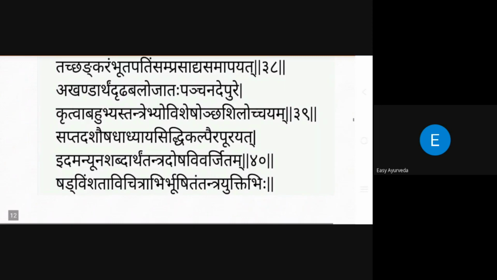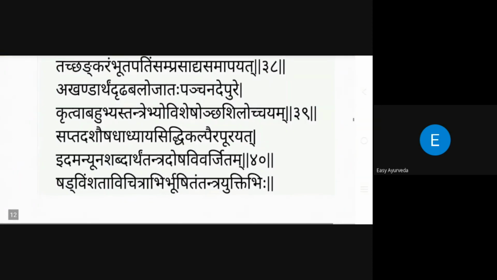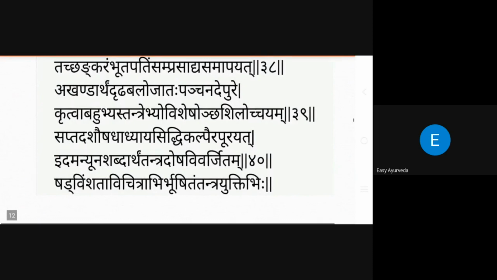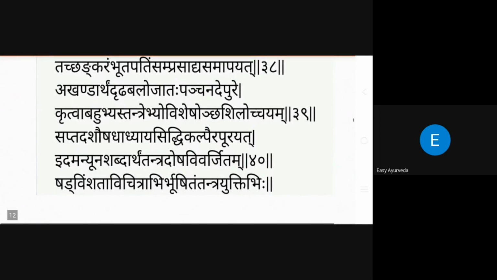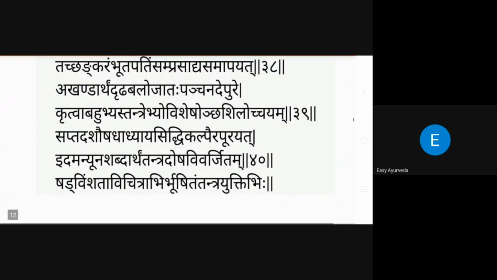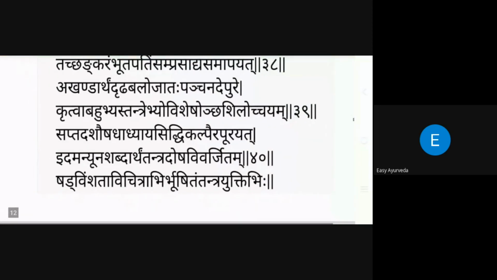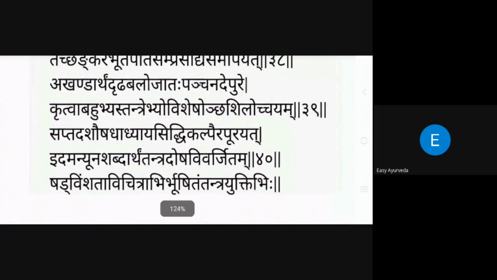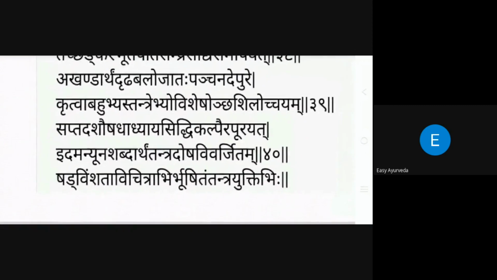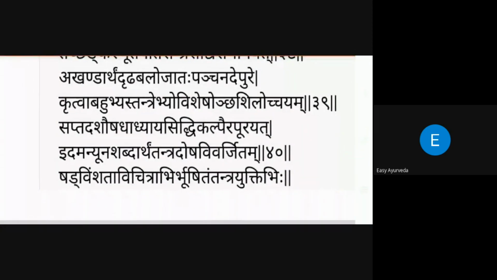Already the Charaka Samhita's lapse was there. One third portion was lapsed and the remaining part was available. But because of Lord Shiva's prasada, he took that and tried to complete that book. How did he complete it? By Kritva Bahu Abhyasa. He read more, whatever books were available. Then he got the Vishesha Shilochayam, the highest peak of knowledge. After that, he redacted the Charaka Samhita.